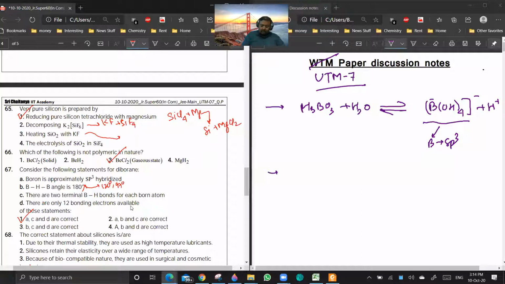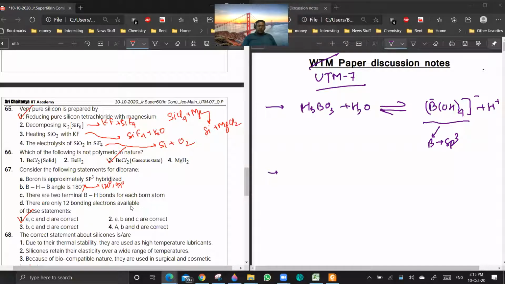In this case, you'll be getting SiF4 plus K. And electrolysis of SiO2 in presence of SiF4, you'll be getting Si plus O2 during electrolysis. Are you getting the point?